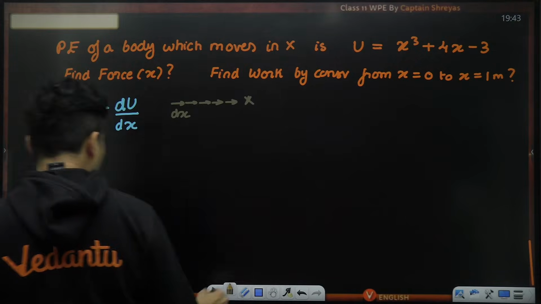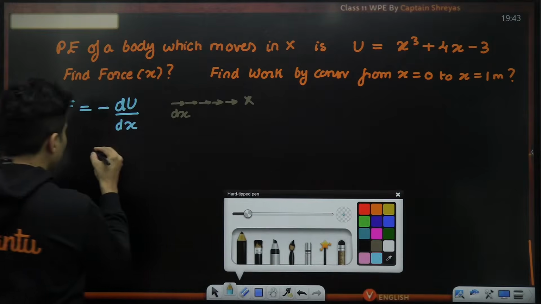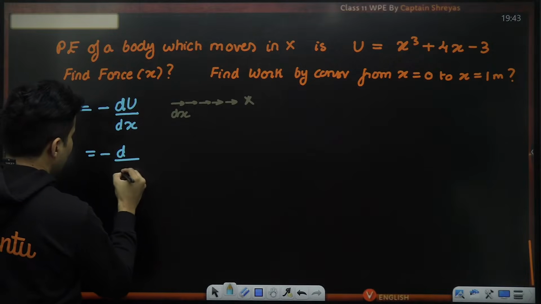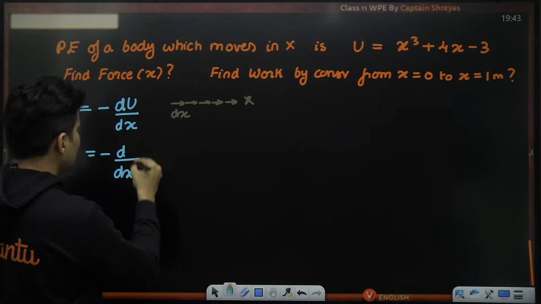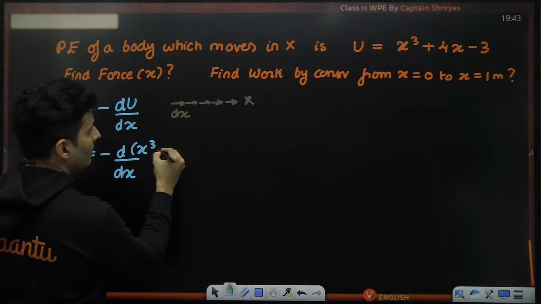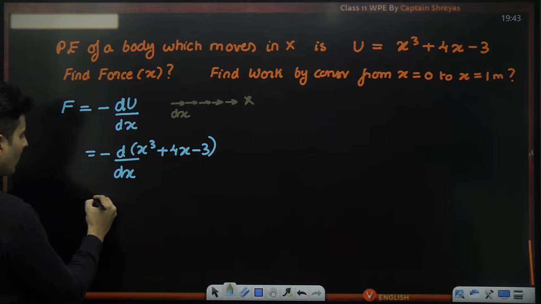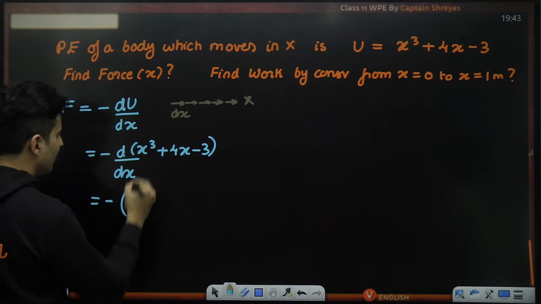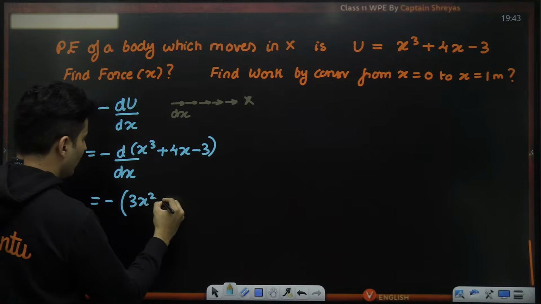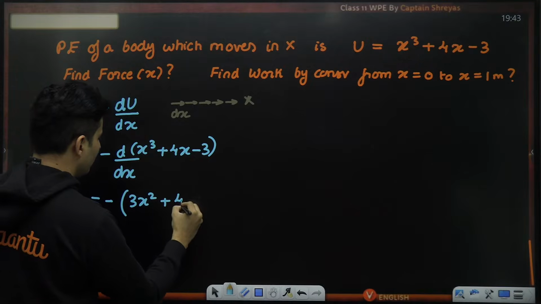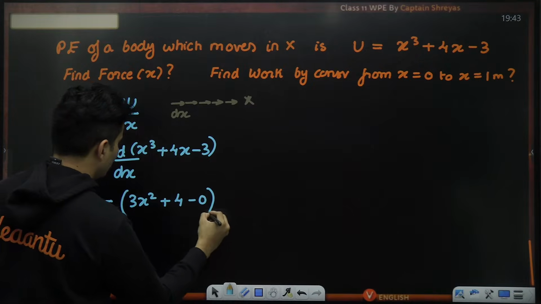Now, if you substitute the value, which will be minus d by dx of energy, which is nothing but x cube plus 4x minus 3. Okay, what is the derivative of this? X cube's derivative will be 3x square, 4x's derivative will be just 4, and minus 3 is a constant, so 0.